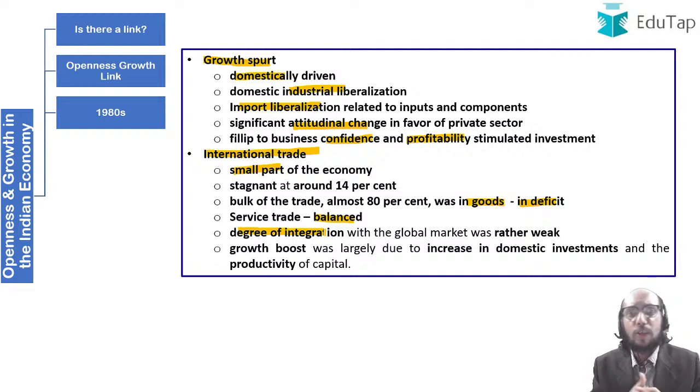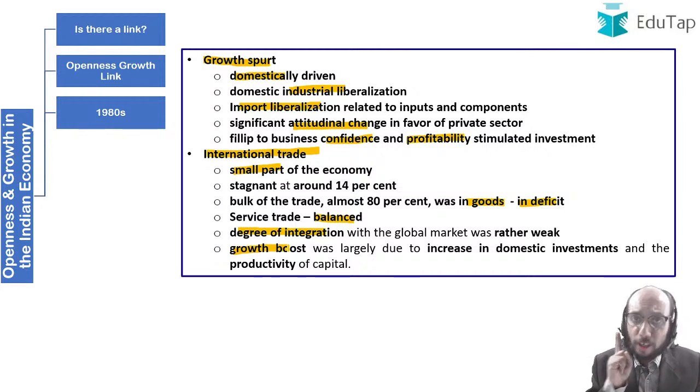How do you determine the degree of integration of any economy with the world economy? You see the level of trade as a percentage of GDP. Given that international trade comprises only 14% of India's GDP, you can very easily conclude that the degree of integration is rather weak. Whatever increase in growth rate we witnessed in the 1980s was primarily because of an increase in domestic investments, and the contribution of openness, or foreign trade, was very minuscule. You may be wondering why I am giving you this background of the 1980s.